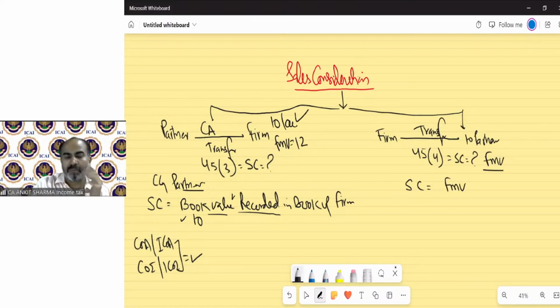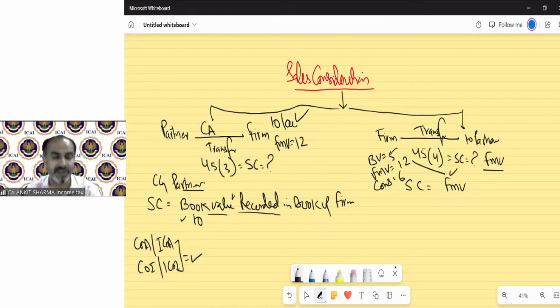For example, the partnership firm transfers an asset to a partner whose book value was 5 lakh, but the fair market value was 12 lakh, and the consideration charged from the partner was 6 lakh. So in that case, we will take sale consideration as the fair market value. That fair market value will be your sale consideration.